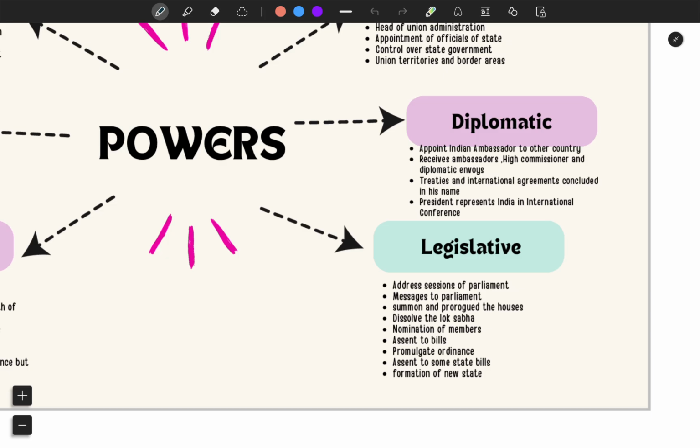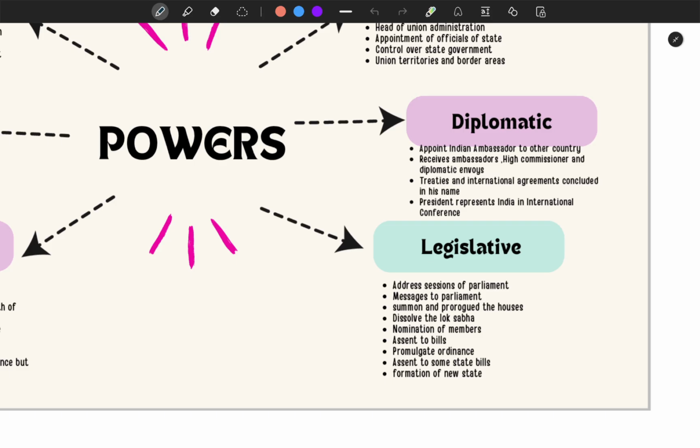He addresses the sessions of the parliament, sends messages to the parliament, summons and prorogues the houses. What is summon and prorogue? He calls the house for meeting and then dismisses the house from meeting. Nomination of the members. The nominated members are nominated by the President of India. He promulgates the ordinance by Article 123. He lays down the ordinance when both houses are not in session. Assent to some state bills.